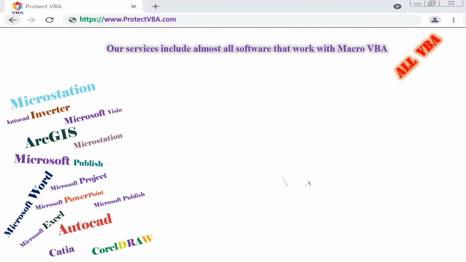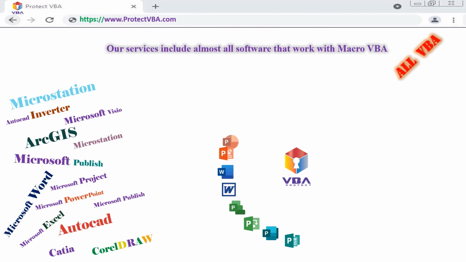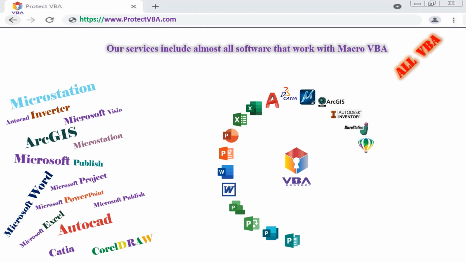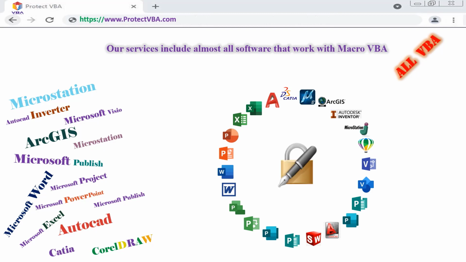Our services include almost all software that work with macro VBA. All VBA formats are supported in this site, including MS Office such as Word, Excel, PowerPoint, Visio, Publisher, and Project. Engineering software such as AutoCAD, ArcGIS, SolidWorks, and Inventor. Design software such as CorelDRAW and MicroStation. You can see all supported formats here.